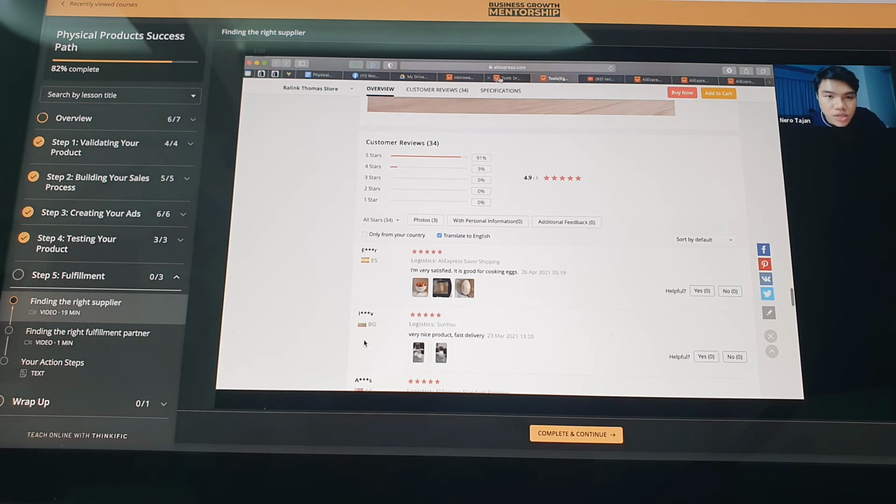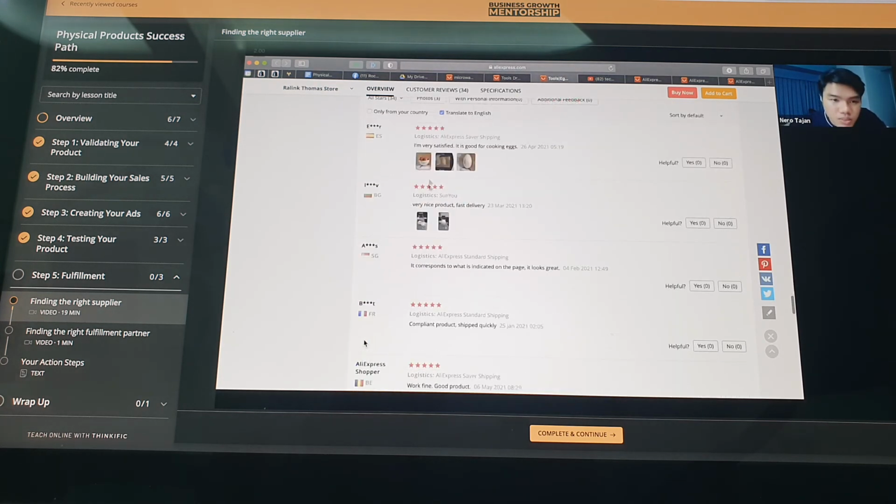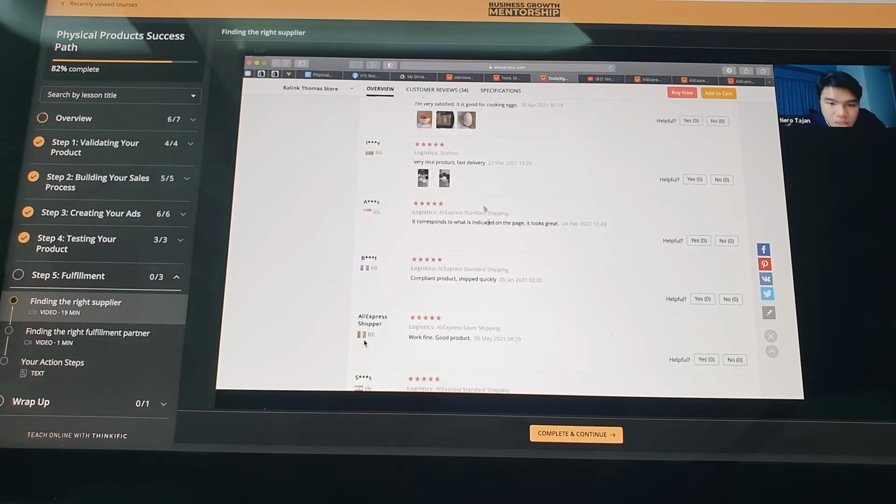It's just that, di ba, 34 reviews, ilan reviews, 32. Oh, this is a good indicator. I'm preferring the supplier more ngayon kasi more reviews. And always read the reviews of the customers. Satisfied is good for booking eggs, very nice product, fast delivery, response to the page, blah, blah, blah.